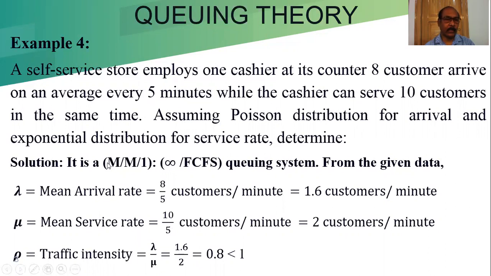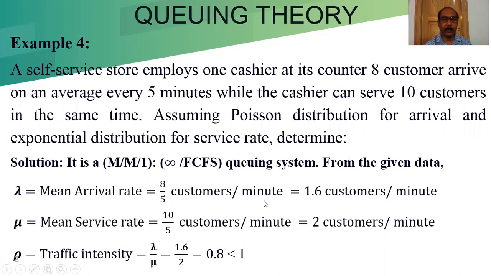So in one slide, I'm considering one problem and trying to solve it with the help of the formulas we know, that is LS, LQ, WS and WQ. Now first, lambda is the mean arrival rate, which is 8 customers in 5 minutes.